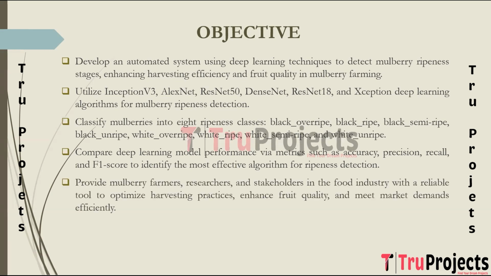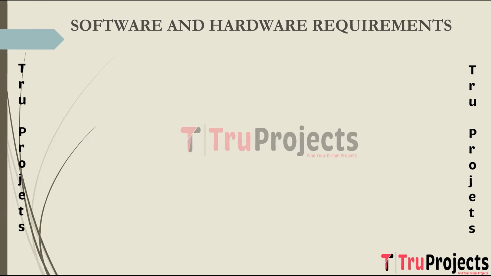The goal is to benefit mulberry farmers, agricultural researchers, and stakeholders in the food industry by providing a reliable and efficient tool for optimizing harvesting practices, improving fruit quality, and maintaining market demands more effectively. To implement this project, we need software and hardware requirements.